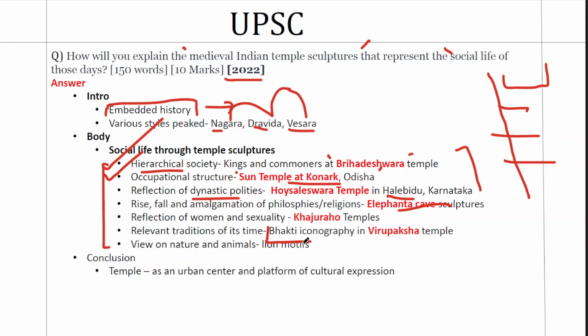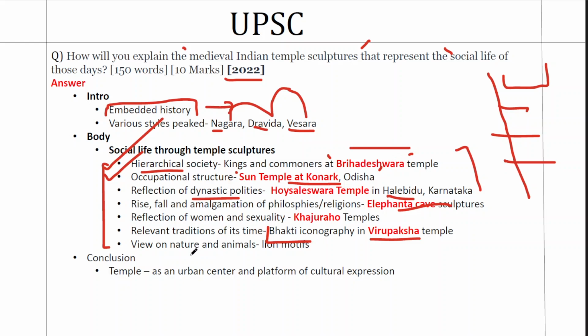And these examples of this tradition can be seen in the form of Bhakti iconography. For example, in Virupaksha temple, you have this. Even in Brihadeshwara temple, you have. There are sculptures of Bhakti saints like Andal, Nammalwar. So these sculptures are there in these temples. So it reflects or gives evidence about the Bhakti tradition, the saints, and their social life.